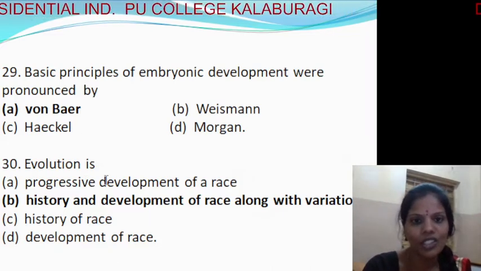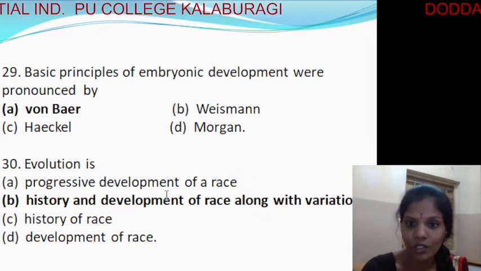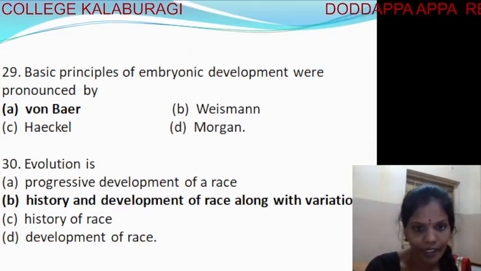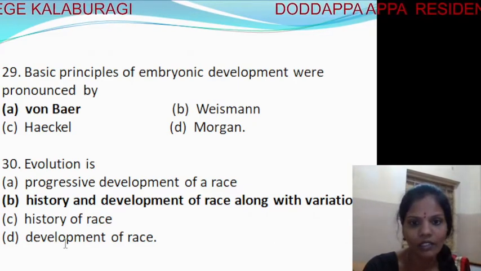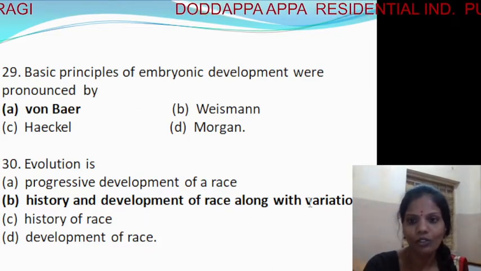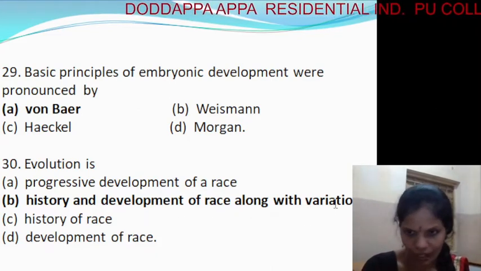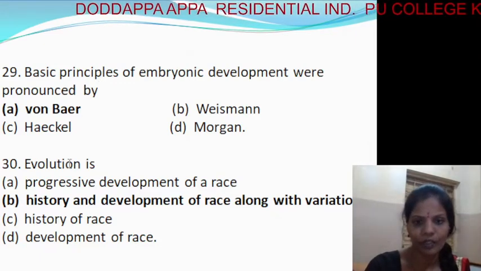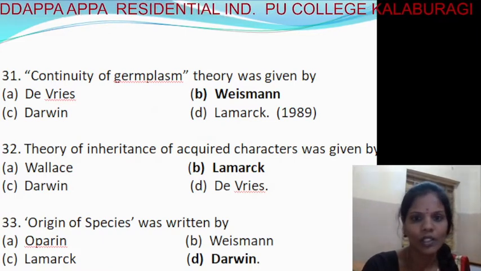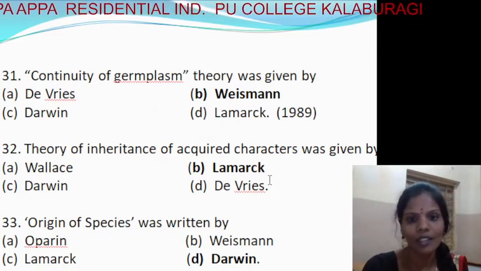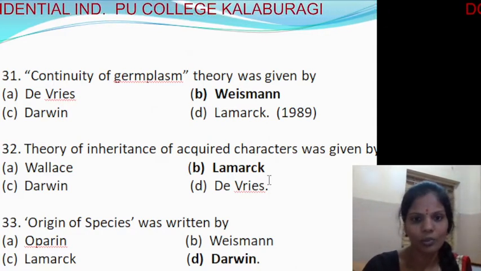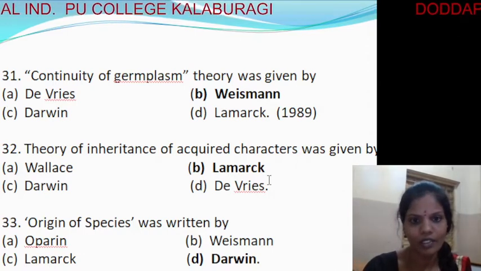Next, 30, evolution is a progressive development of race: history of race, and development of race along with variation. So evolution is nothing but the history and development of race along with variations, the second option. Next, 31. Up to 30 it's okay. The remaining questions you can just have a glance at. Take these questions and see what the contributions of these scientists are.